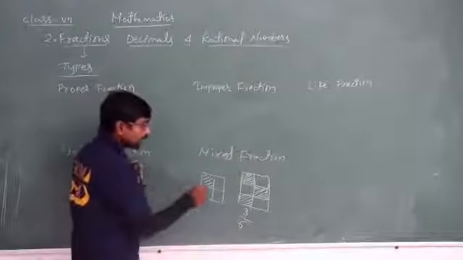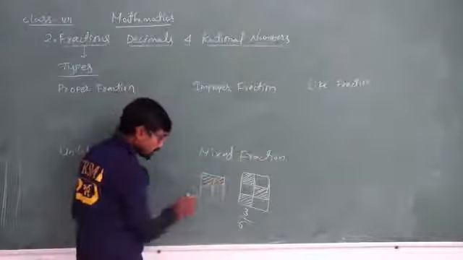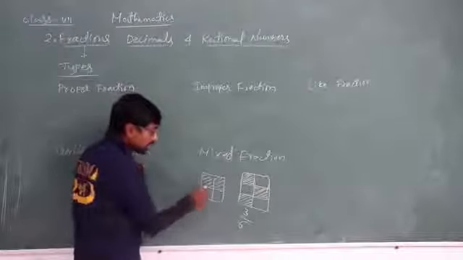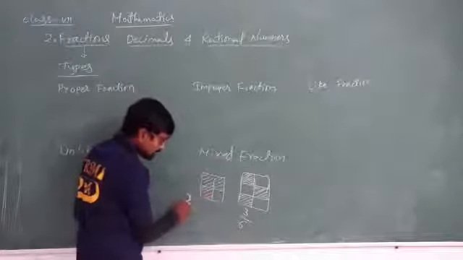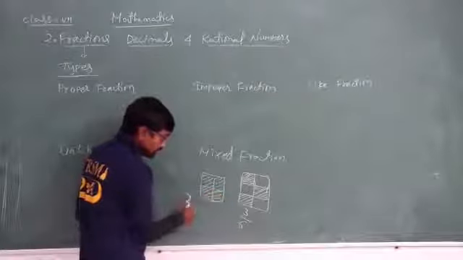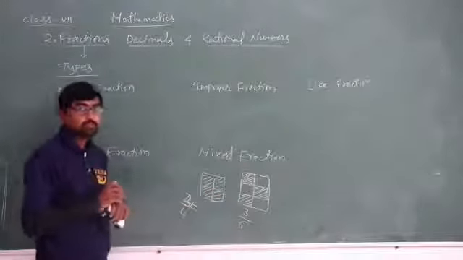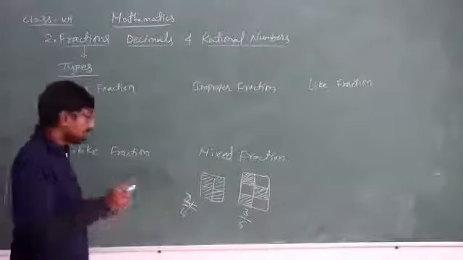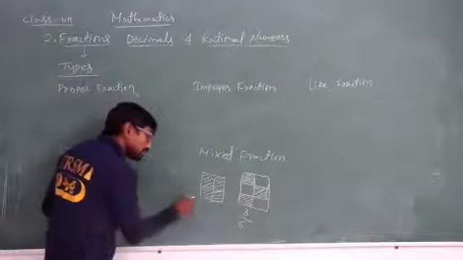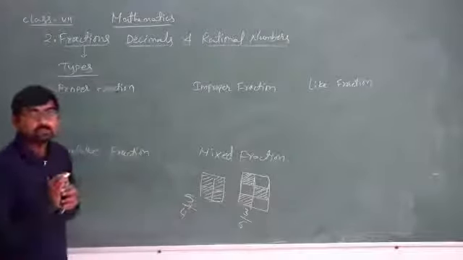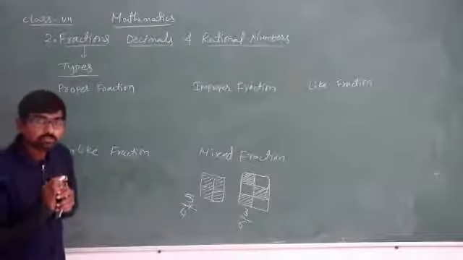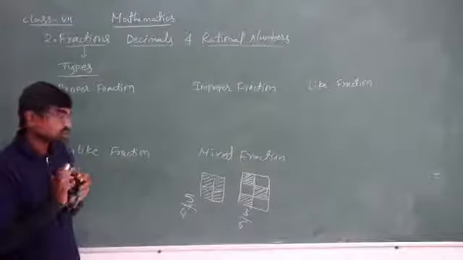So if I shade 2 parts, then it will become 2 by 4. If I shade 3 parts, it will become 3 by 4. If I shade 4 parts, then it can become 4 by 4. On behalf of this, can I write 5 divided by 4? Yes or no? No, I can't.